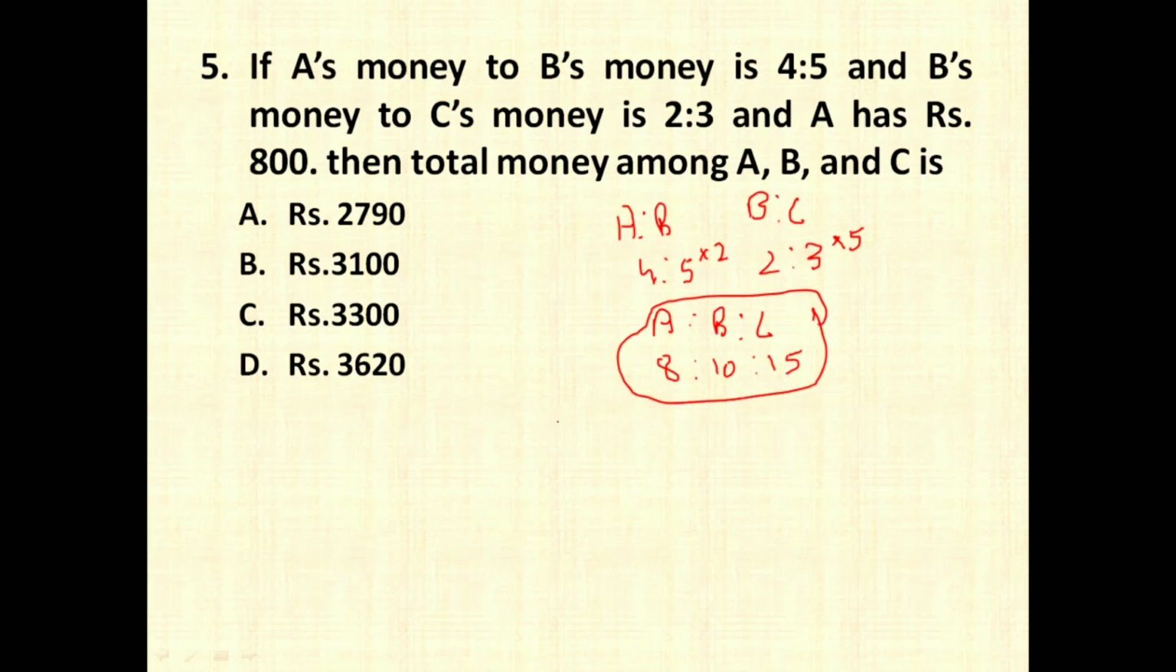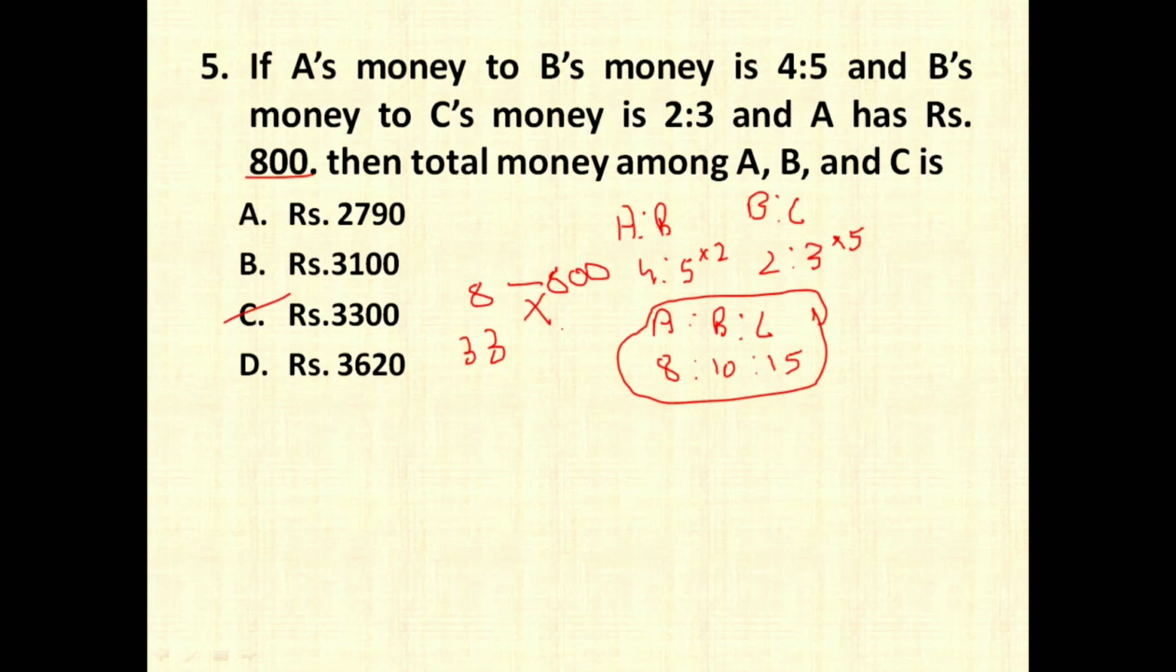So when A's ratio is 8, he gets rupees 800. What is going to be the total ratio? 15 plus 10, 25, 25 plus 8 is equal to 33, right? So you have to find out the value for 33. For 8 ratio, the value is 800. Simple logic. For 33, the value is going to be 3300.